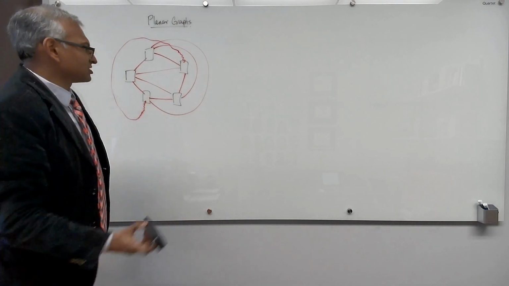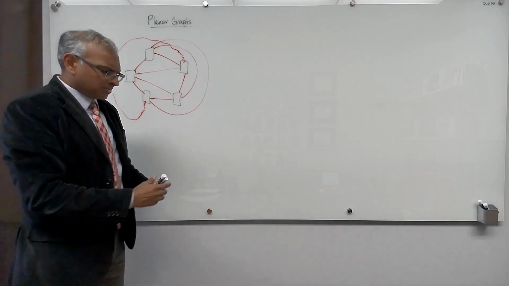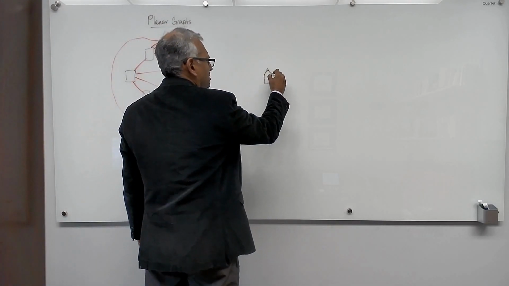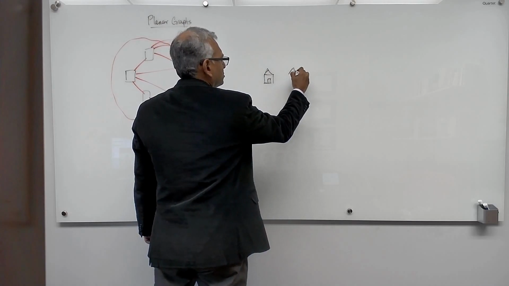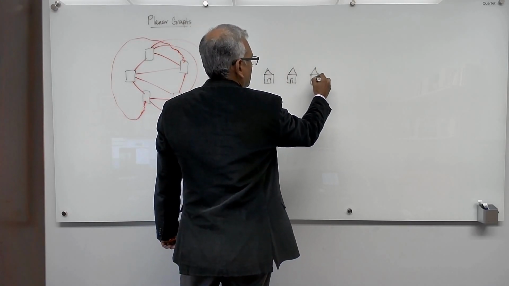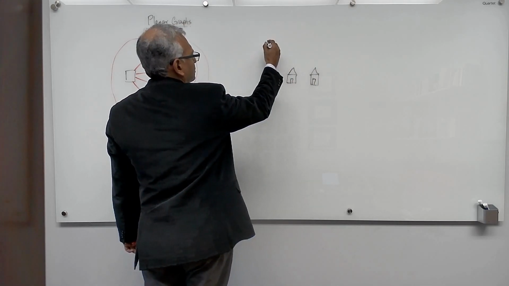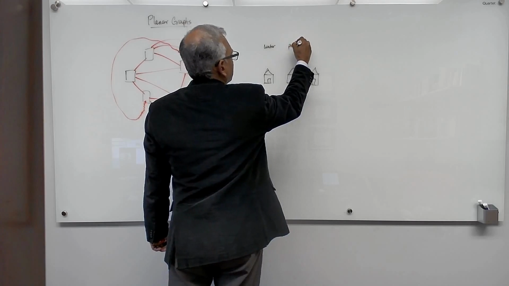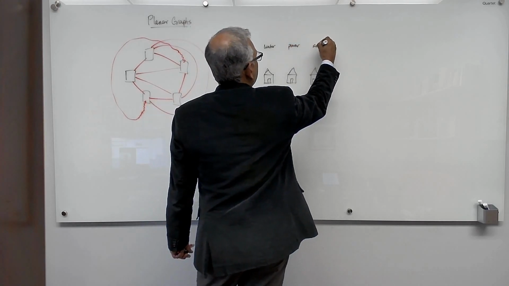Are there other simple examples? Yes. Let's consider 3 houses: house 1, house 2, house 3. And you've got water, electricity, power, and sewer.